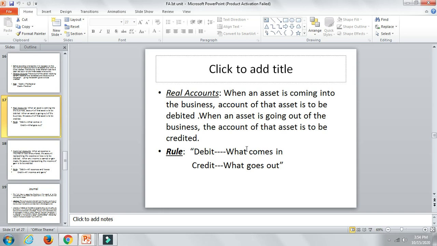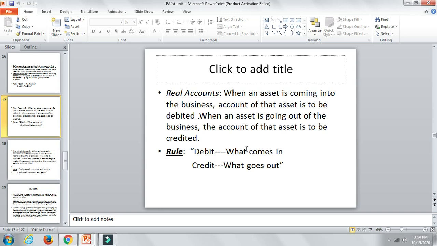Or it could be any other asset, mobile, motor vehicle, property, land, anything. If you are purchasing, if it is coming into the business, you are going to debit. It is the second rule, the real account second rule.